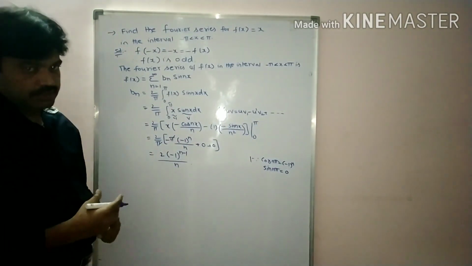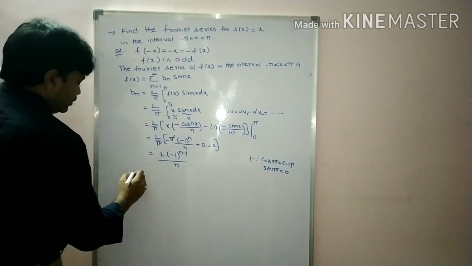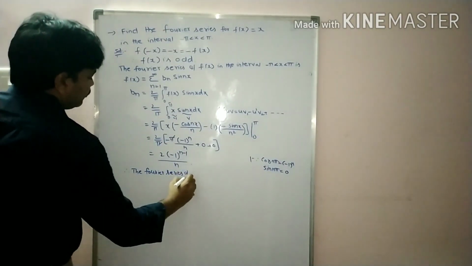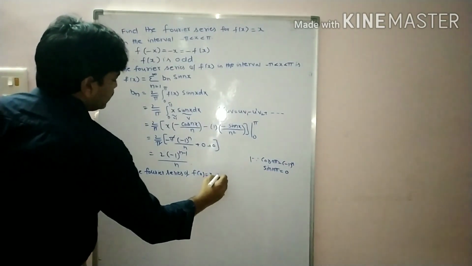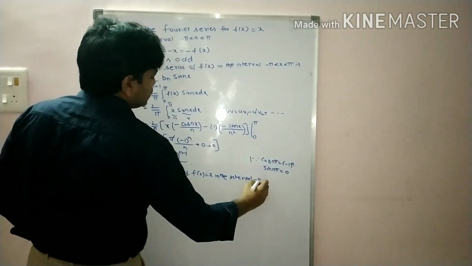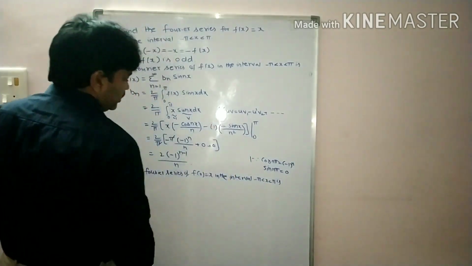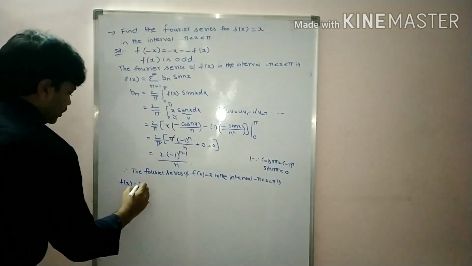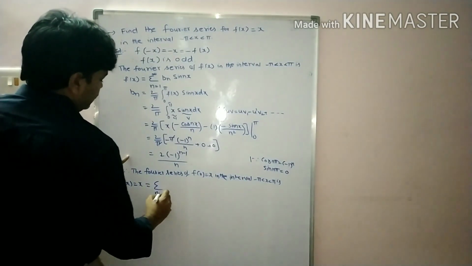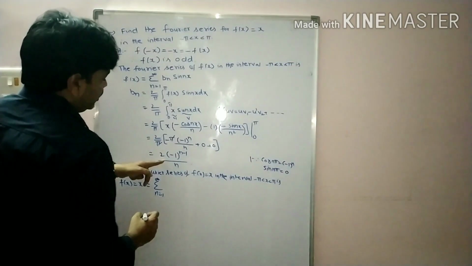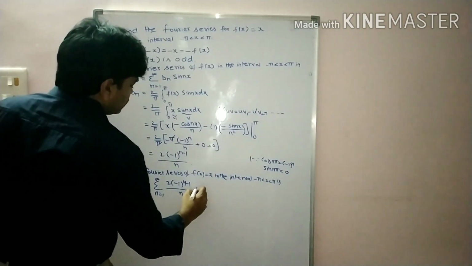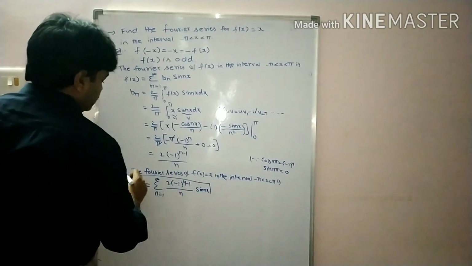Therefore, you write the Fourier series of f of x is equal to x in the interval minus pi less than x less than pi. f of x is equal to x, that is equal to sigma n is equal to 1 to infinity, Bn value is 2 into minus 1 whole power n minus 1 by n into sin nx. This is the Fourier series.